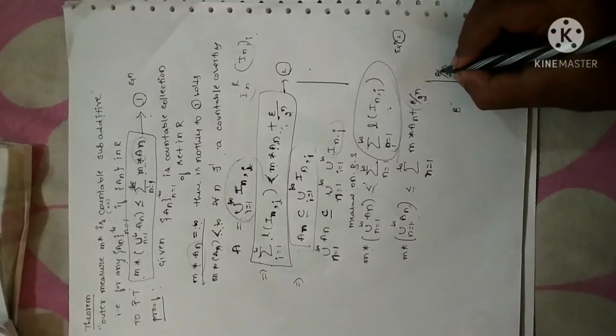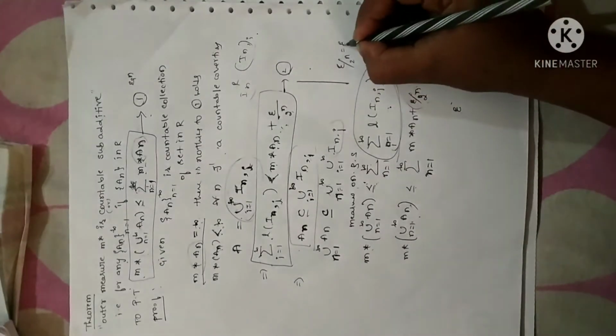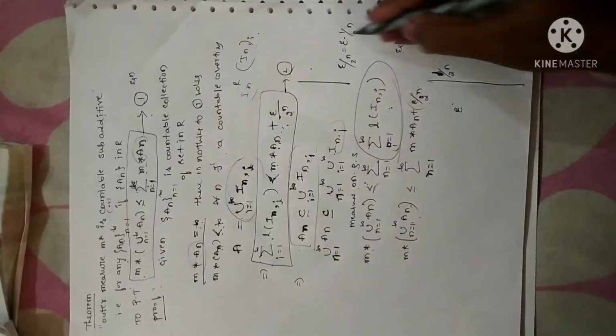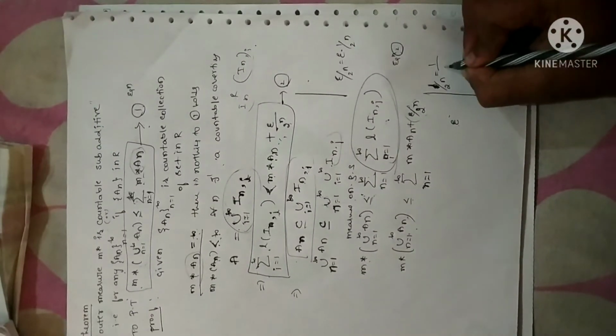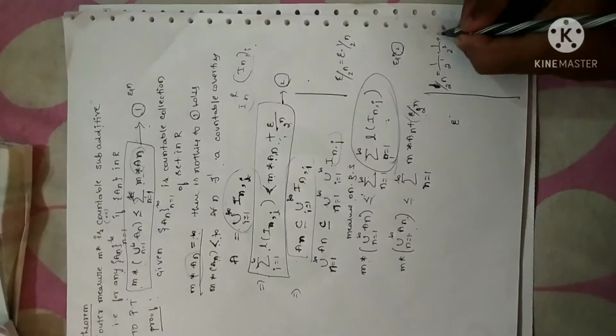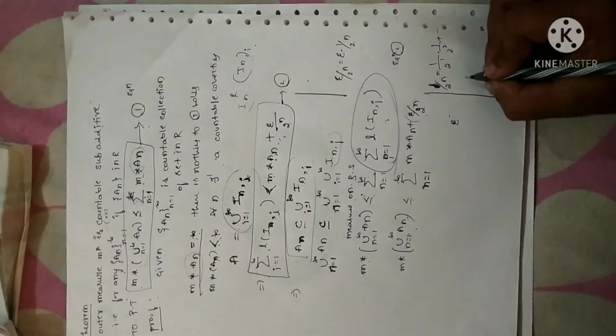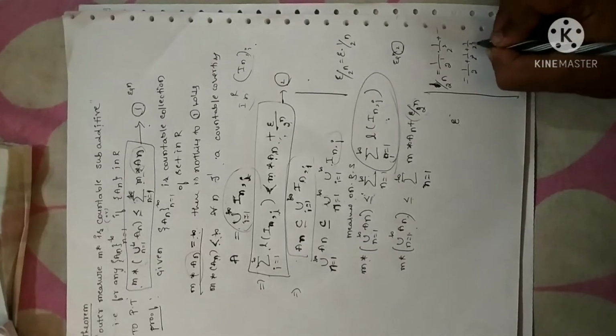Why? Because let me consider 1 by 2^n. Epsilon by 2^n can be written as epsilon into 1 by 2^n, right? Now let me give values for n. When n is equal to 1, I'll get 1 by 2. n is equal to 2, 1 by 2 square. So up to so on, it will continue. Fine. Now 1 by 2 plus 1 by 2 square plus 1 by 2 cube plus so on you will get.